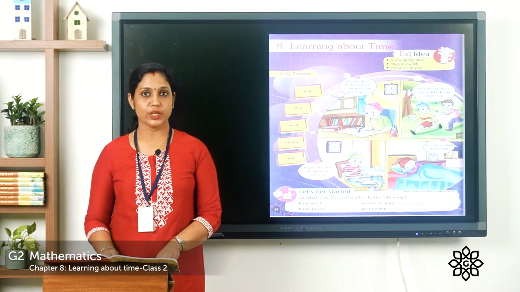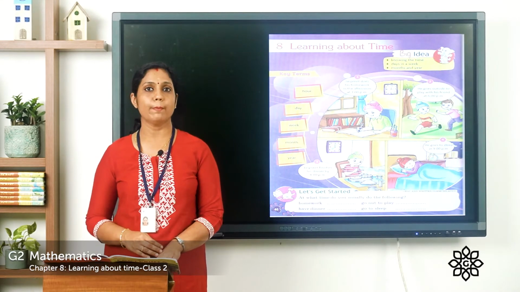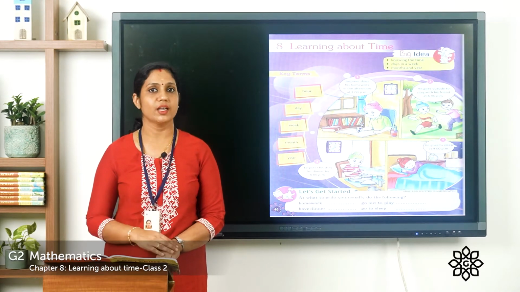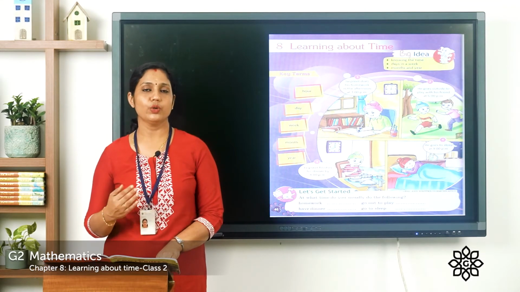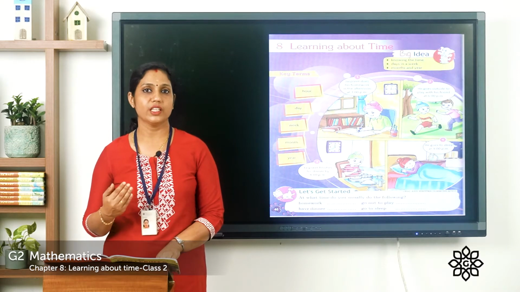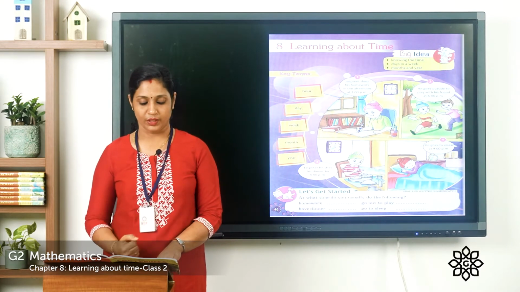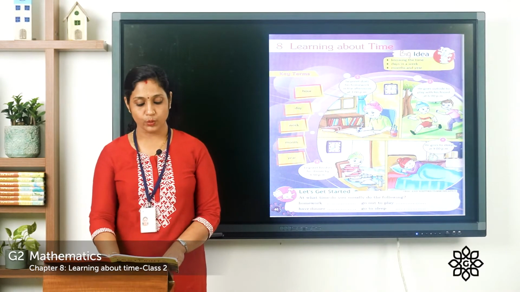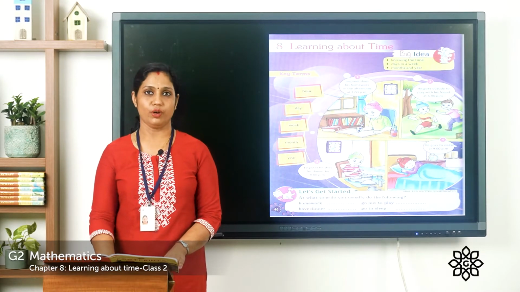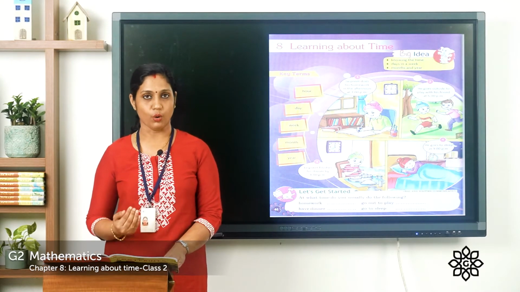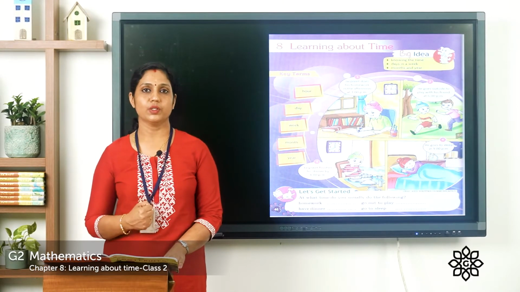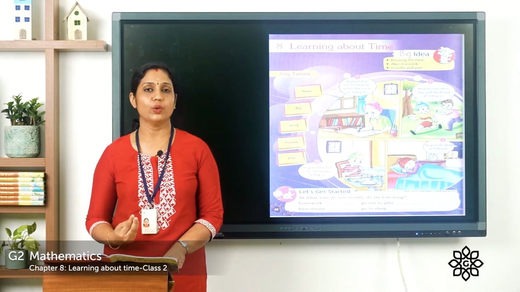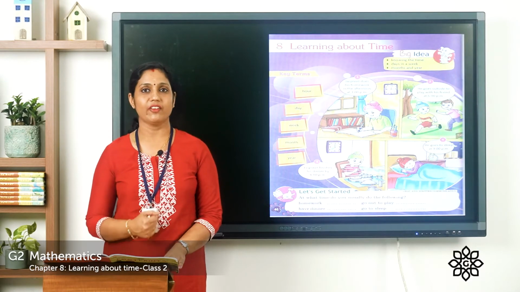And in the third picture, you can see that Jaspreet finishes his dinner by 8 p.m. So he finishes his dinner by 8 p.m. He goes to sleep at 9 p.m. So you can also observe what all things you do at which time. Now let's get started. At what time do you usually do the following? At what time do you do the homework, go out to play, have dinner, go to sleep? So whenever you're doing things, try to look at the clock and find out the time and write here.